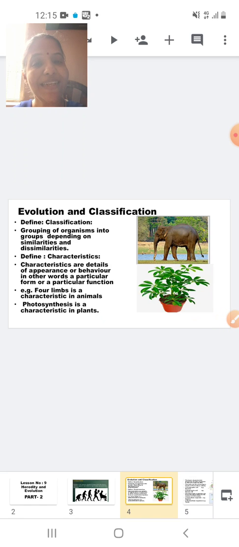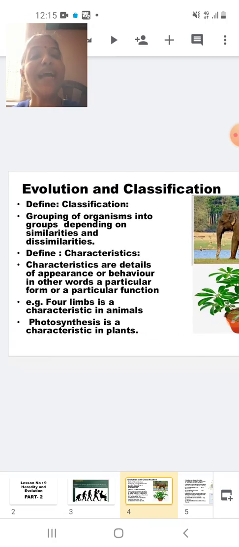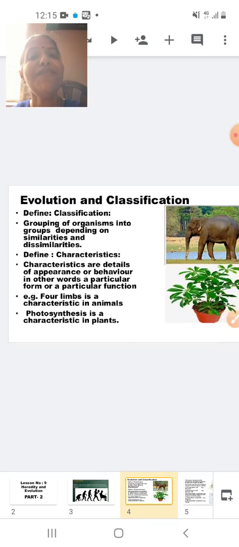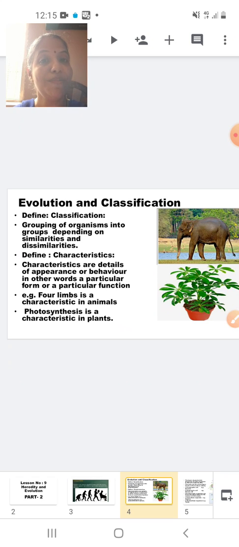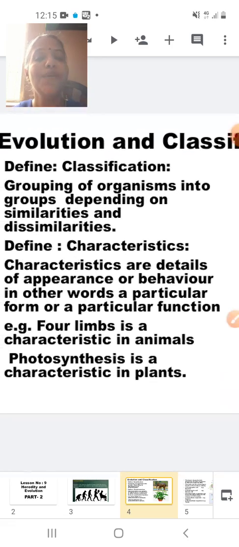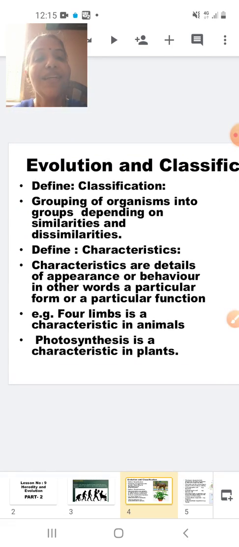Let's go to the next slide. Now students, in this next slide, we are going to study evolution and classification. First of all, we will learn all these terms. What is evolution? What is classification? And then later on we will try to connect all these terms. Now, define classification. Classification is grouping of organisms into groups depending upon similarities and dissimilarities.